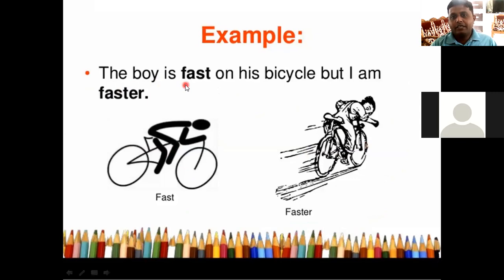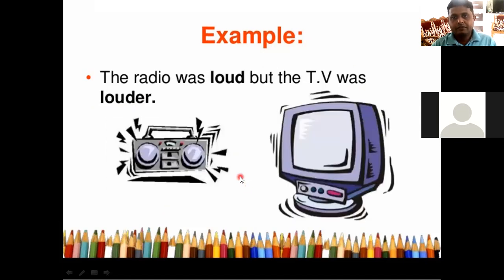The boy is fast on his bicycle, but I am faster. So there is a comparison between the boy and myself. See the adjective faster. It carries the er suffix, that is the comparative suffix. So fast, faster. The radio was loud, but the TV was louder. See the adjective, it carries the er suffix. So comparative suffix. Comparison between two gadgets.